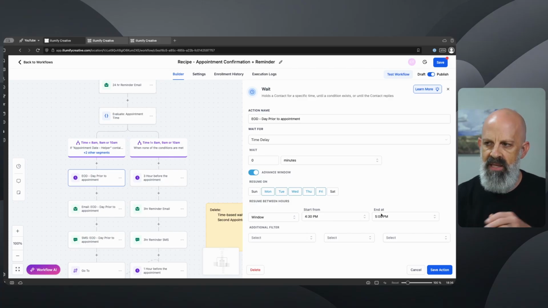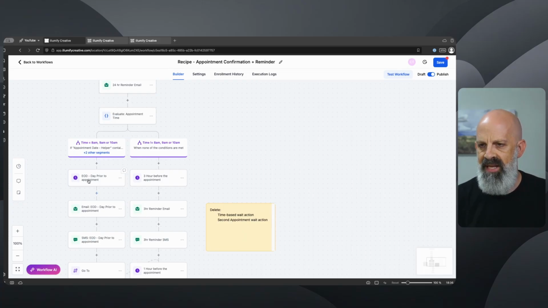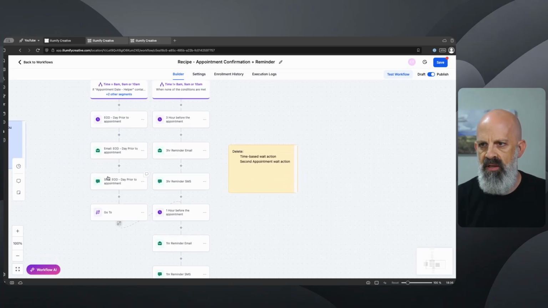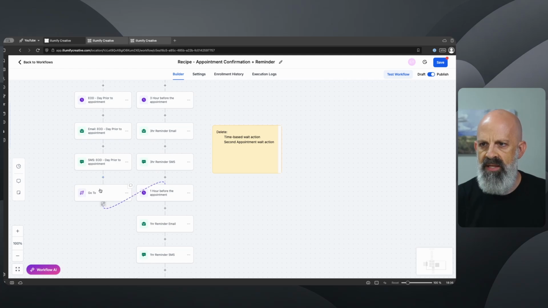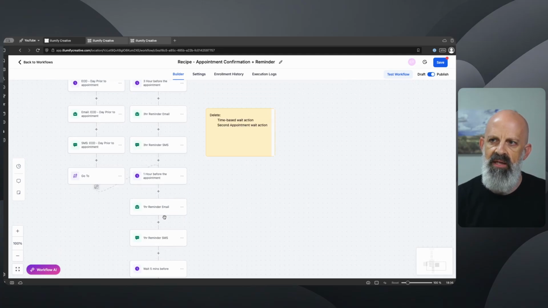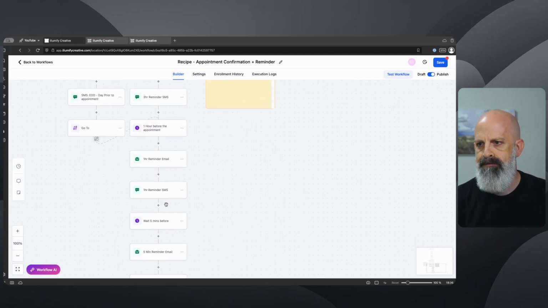You could make this wider or narrower depending on your specific setup. Once that condition is true, it's going to send the email and text message, and then go to the next wait action over here using the go to action, the 1 hour before. And then it's just going to run down the same branch as the other logic dictates.